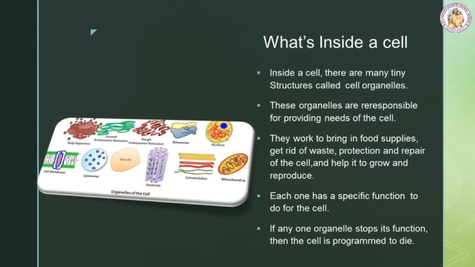So what are the organelles we have seen inside the cell? Yes, they are mitochondria, nucleus, cytoplasm, endoplasmic reticulum, ribosome, Golgi body, etc.